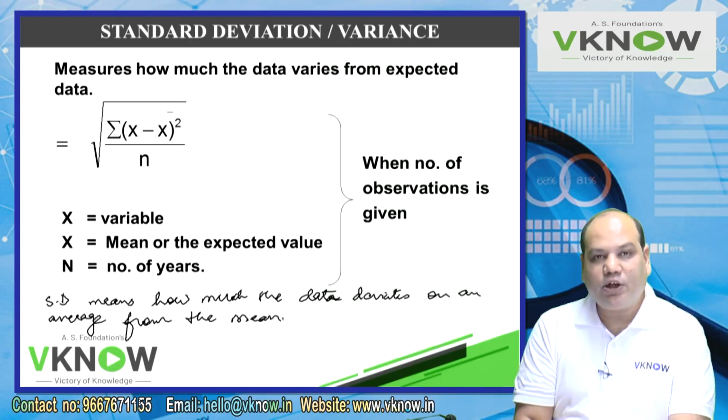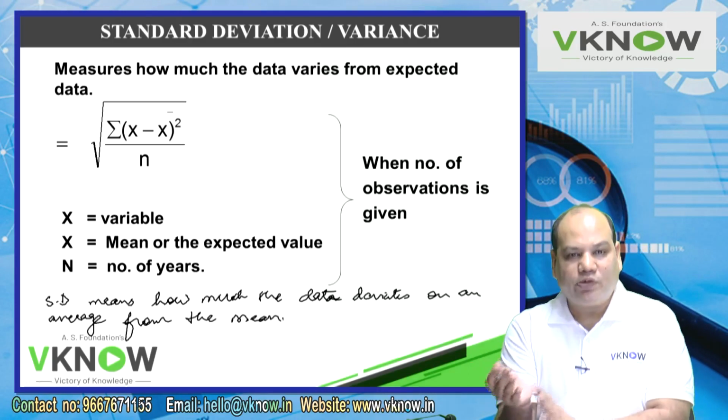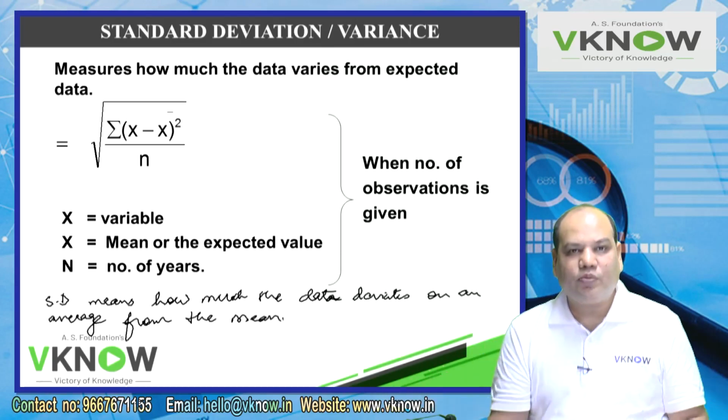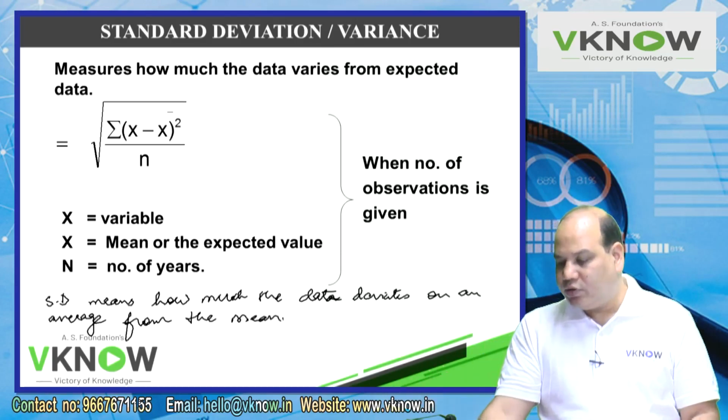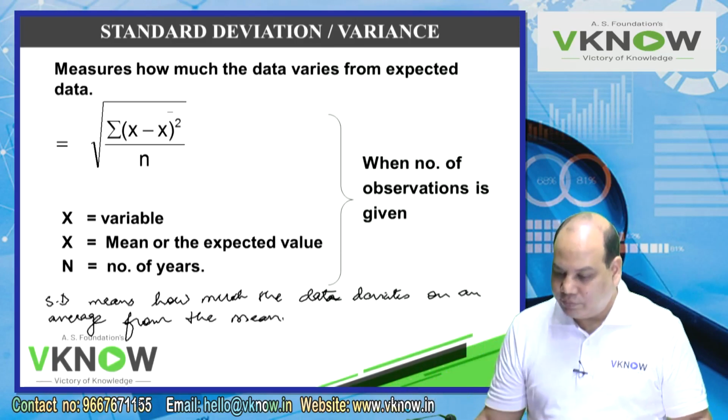Now in this example it was 1.63%. Another security may be 3.5%. So which is riskier? Relatively the second one would be riskier, where the deviation is more from the mean.